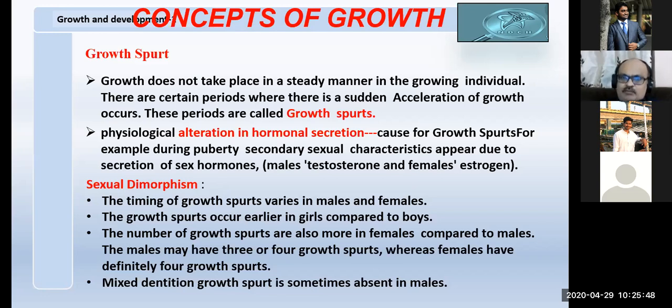Compared to the boys, females mature earlier. That means they complete the growth spurt, and growth spurts also occur early in the case of females. And the number of growth spurts is also more in females. So the males are the late, and the latest, as we say in cinema dialect.